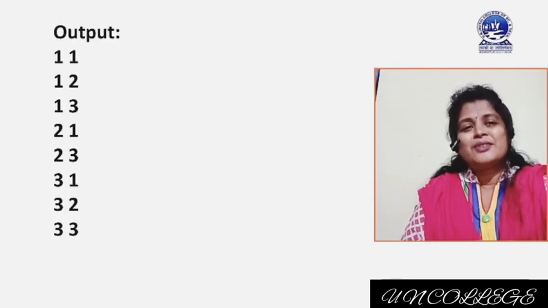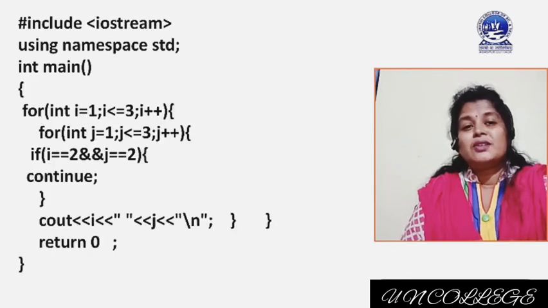Then let's see what is the output here. Here we will get output 1 1, 1 2, 1 3 for the first iteration of the outer for loop and first iteration of inner for loop. Okay, then in the second case when i value is 2 and j value started with 1, we will get output 2 1, no problem.